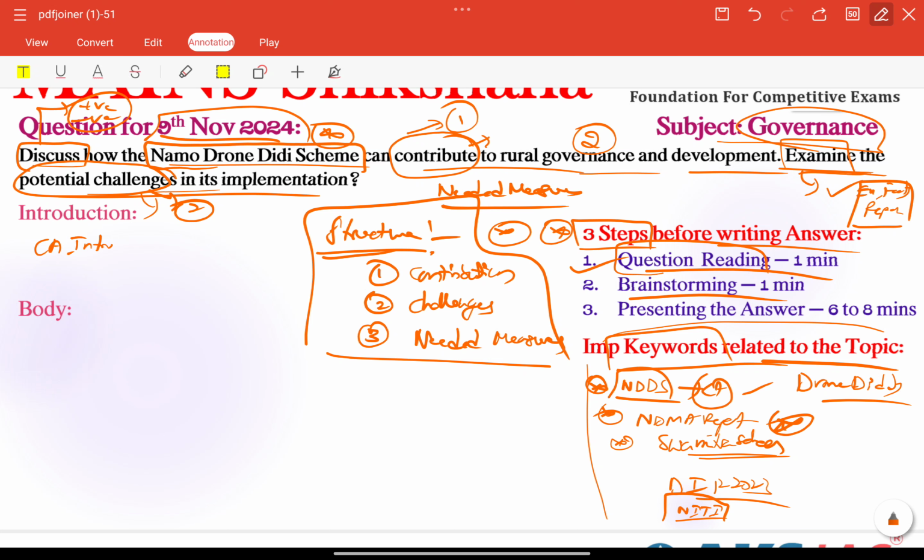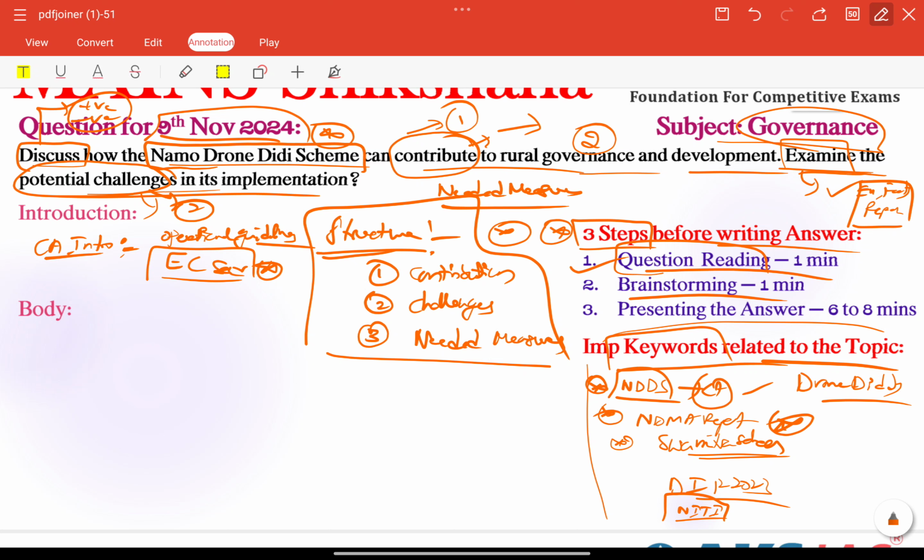Let's start our introduction with a current affairs introduction, because here we need to focus on recent updates. Especially, the government has recently released the operational guidelines of the scheme. That is very important, operational guidelines. The importance of this recent development is that, according to these guidelines, the scheme will be governed at the central level, especially by an empowered committee of secretaries from important departments. That is the recent important news related to this particular scheme.